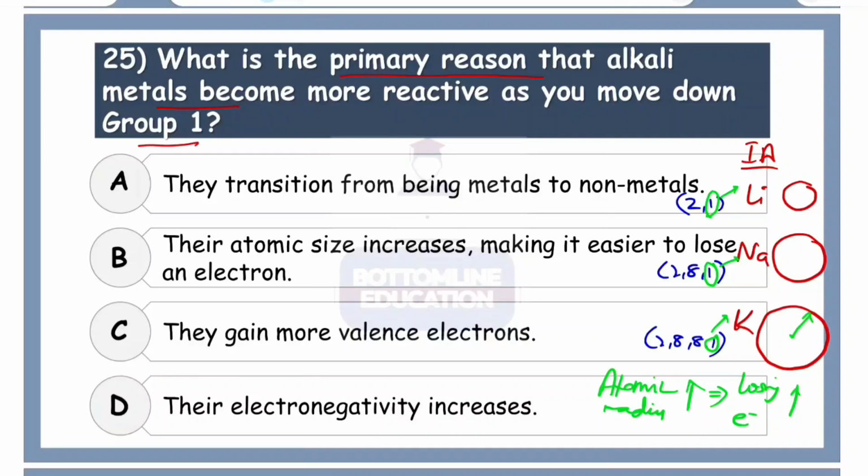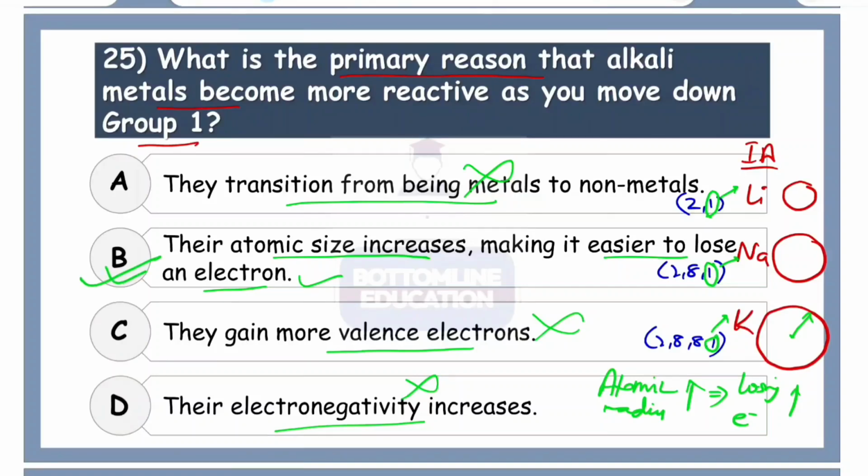A small atom, it is always easy to pull or gain the electron. Now here our most convincing answer is the increasing atomic size. Transition, wrong. Atomic size increases, making it easier to lose an electron. Yes. More valence electrons, no. Electronegativity, no. So the correct option here is option number B.